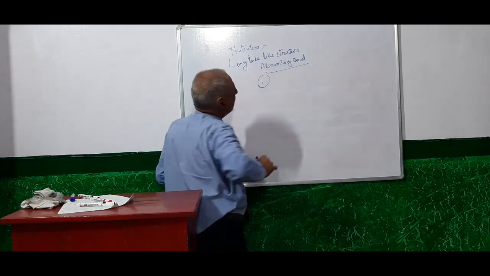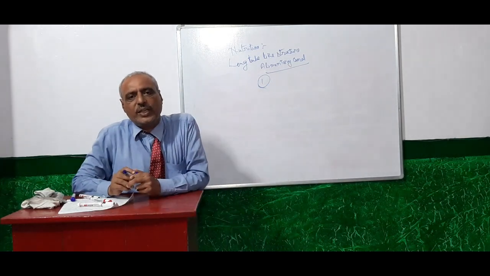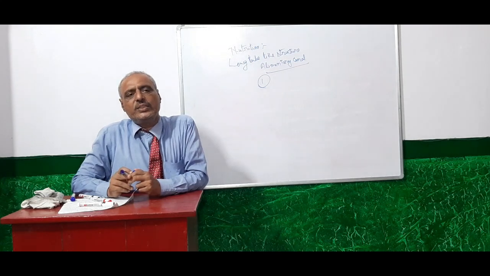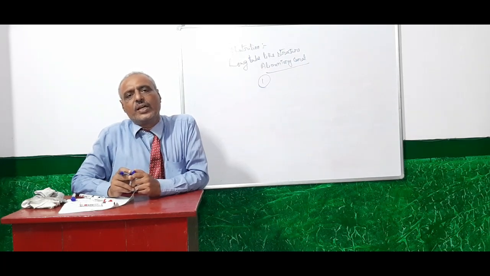So you remember that the definition of alimentary canal will be just like that. Alimentary canal is that long tube-like structure which starts from our mouth and ends at anus.